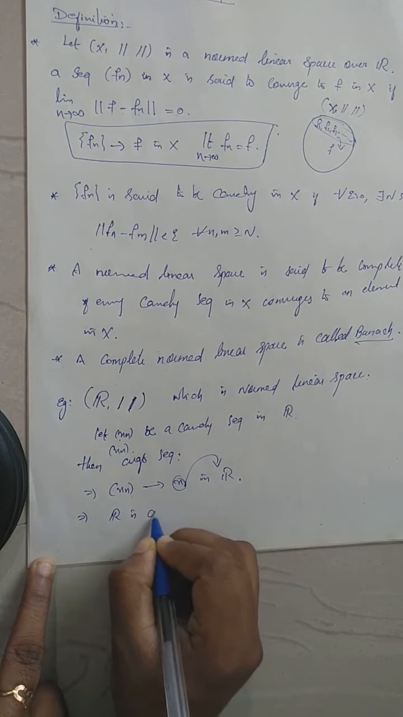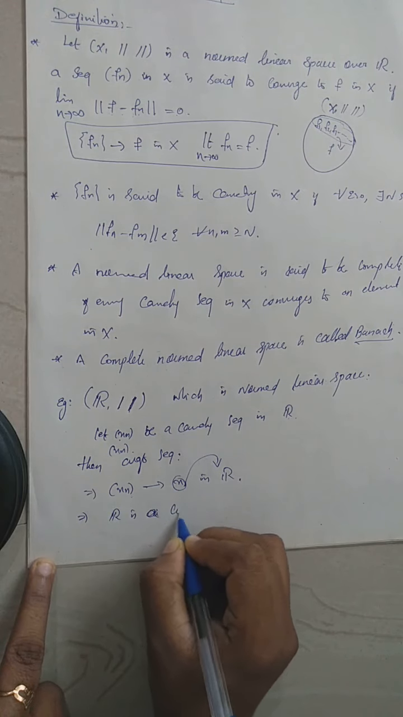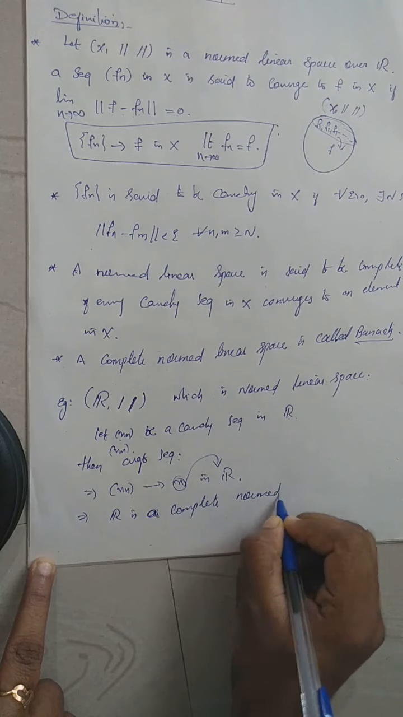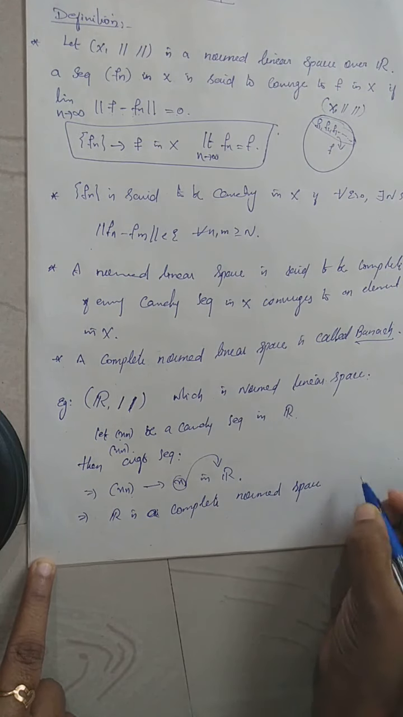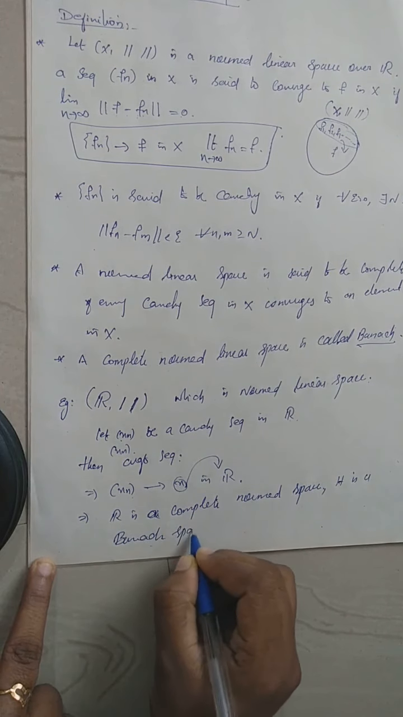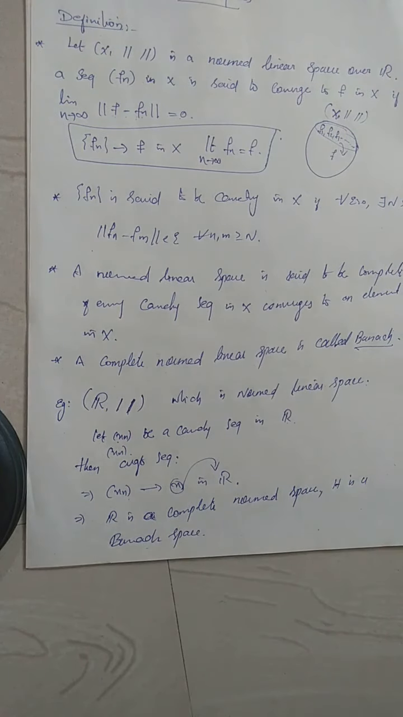The real line R is a complete normed linear space. Therefore, it is a Banach space. So, in general, I can say that every R^n is a Banach space: R, R2, R3, etc. N copies of R will be a Banach space.